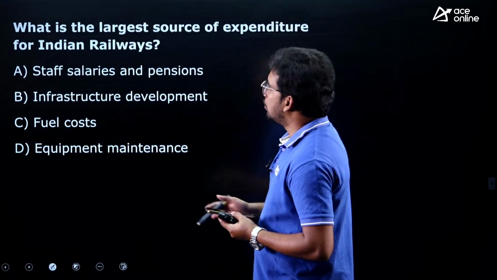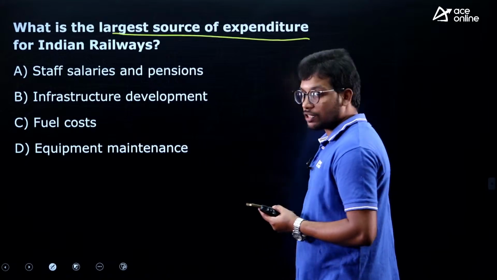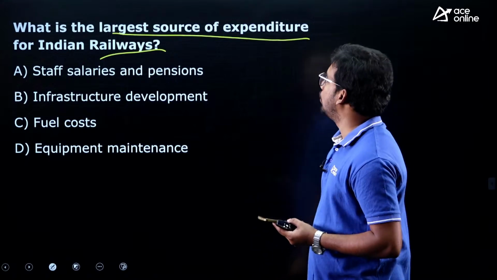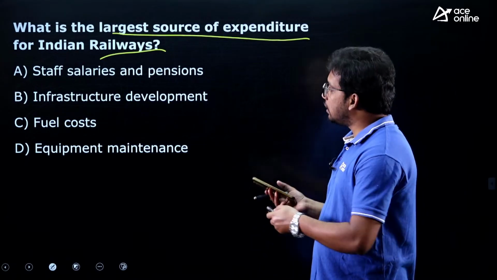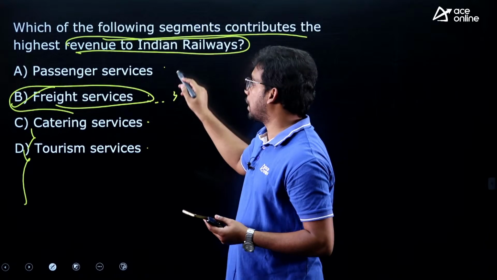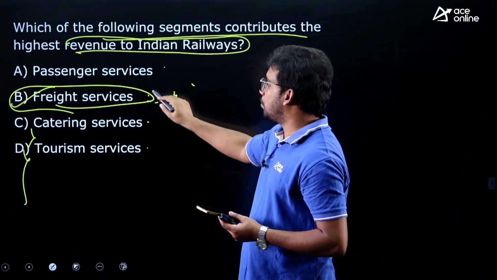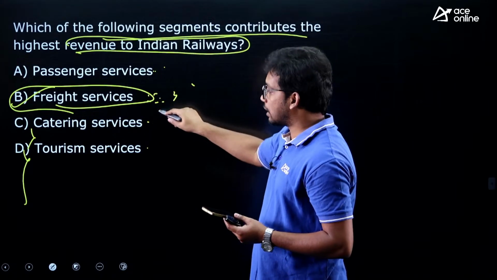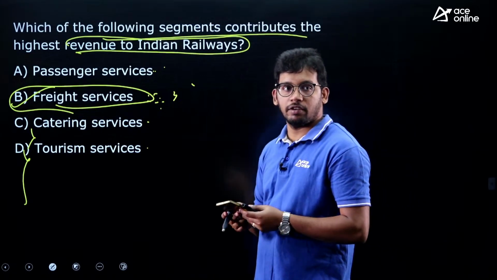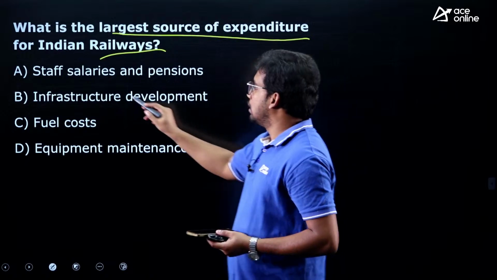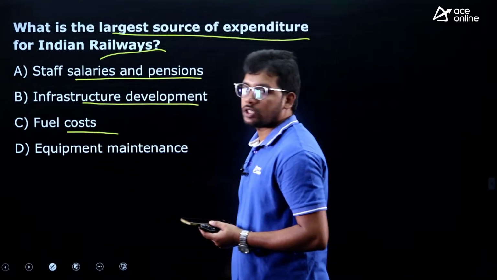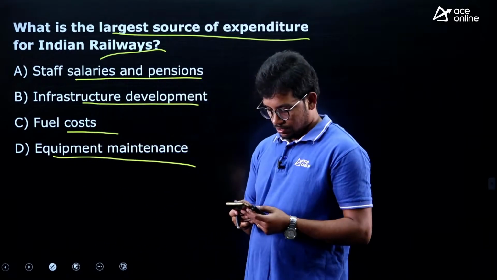Next question, what is the largest source of expenditure for Indian Railways? Now, we have seen the revenue, now let us see the expenditure. In terms of rupees, freight services in terms of crores, this is contributing more than 30%, passenger is just around 29% something. So actually the goods carrying itself is the highest revenue for the government. Now, expenditure: staff salaries and pensions, infrastructure development, fuel costs, equipment maintenance.